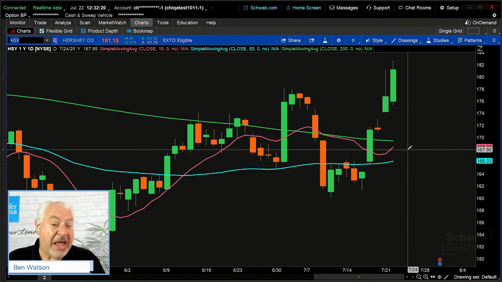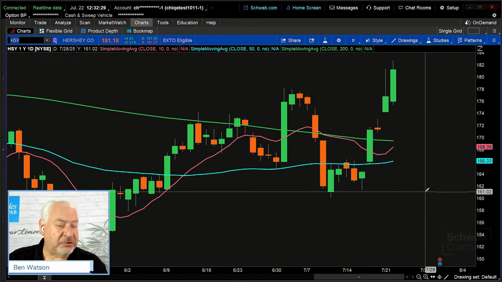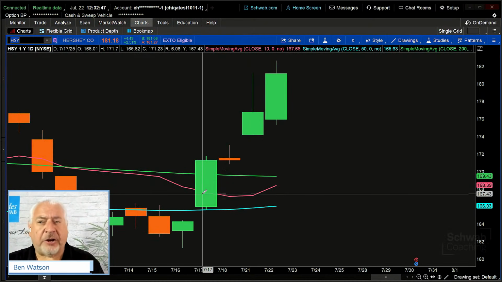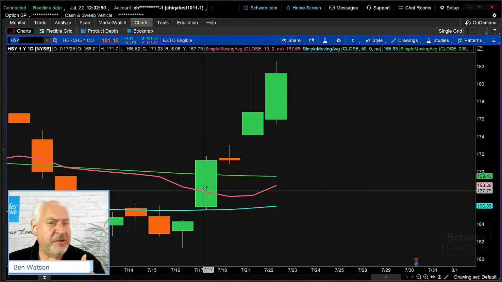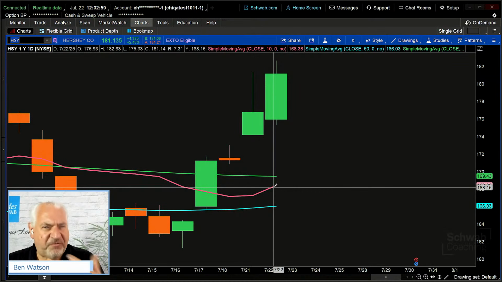Some traders may use the crossover of price around a particular moving average as an entry or an exit signal. And some traders may use the crossover of certain moving averages as an indicator to get into or out of a trade. So here's what we might say about Hershey's at this particular point. We might say, look, the price of the stock is moving higher, but where I need to see some confidence in getting into the trade is where there is some confirmation that the short-term trend is moving faster than the longer-term trend.